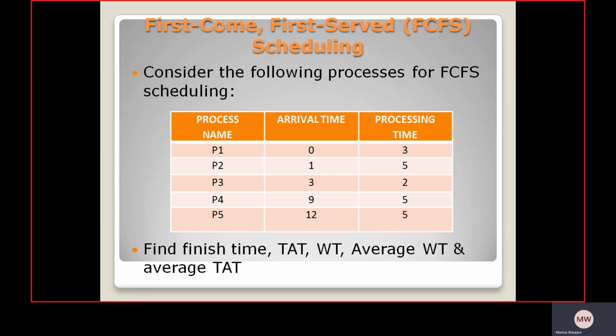So let us see an example of the FCFS scheduling algorithm. Consider the following processes for FCFS scheduling. Process name, arrival time and process time are given. There are 5 processes, P1, P2, P3, P4, P5. Their arrival times are mentioned and processing time is given. Processing time or CPU time. From that you have to find out finish time, turnaround time, waiting time, average waiting time and average turnaround time.